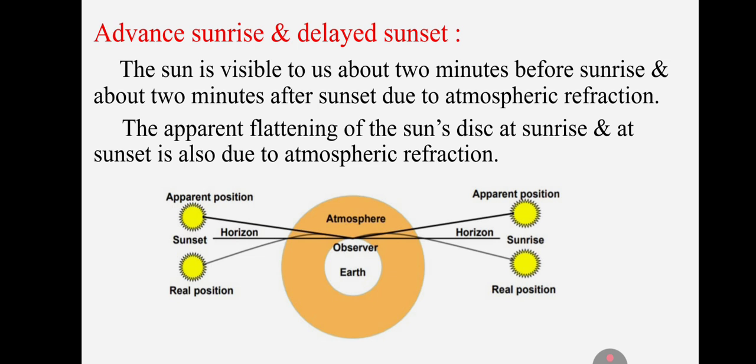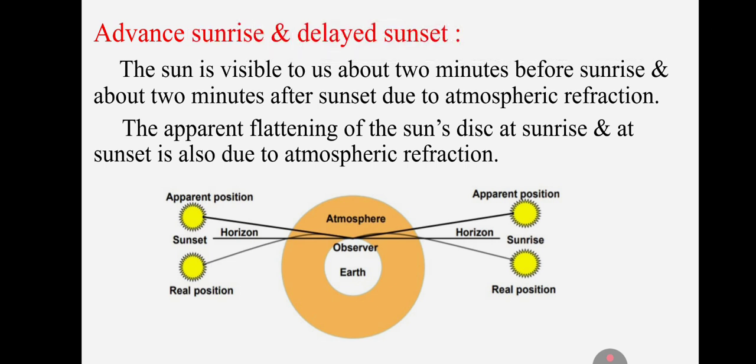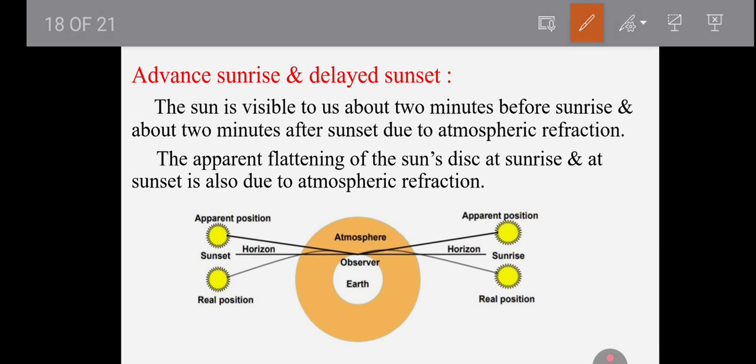Why do advanced sunrise and delayed sunset happen? The sun is visible to us about 2 minutes before the sunrise and about 2 minutes after the sunset. This happens due to atmospheric refraction. The apparent flattening of the sun's disk at sunrise and at sunset is also due to atmospheric refraction. Then see this diagram.